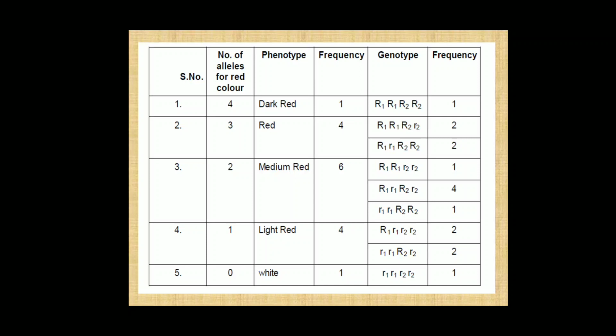When he observed each class of the seed and the color, he found that it depends on the number of alleles of the red color. When there are 4 dominant alleles, the color of the kernel is dark red. When there are 3 dominant and 1 recessive, the color of the kernel is red. When there are 2 dominant and 2 recessive alleles, the color of the kernel is medium red. When there is only 1 dominant allele, the color of the kernel is light red. And when there is absence of any dominant allele, the color of the kernel is white.